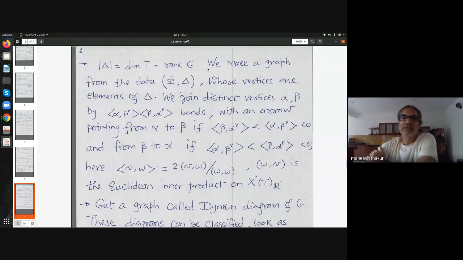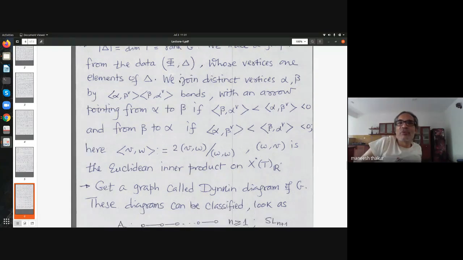And we can construct a graph from this data. Once you fix a basis, then you can recover phi plus from this, by what I said. And once you have phi plus, you can construct a basis and so on. So these are, in a sort of way, in bijective correspondence.